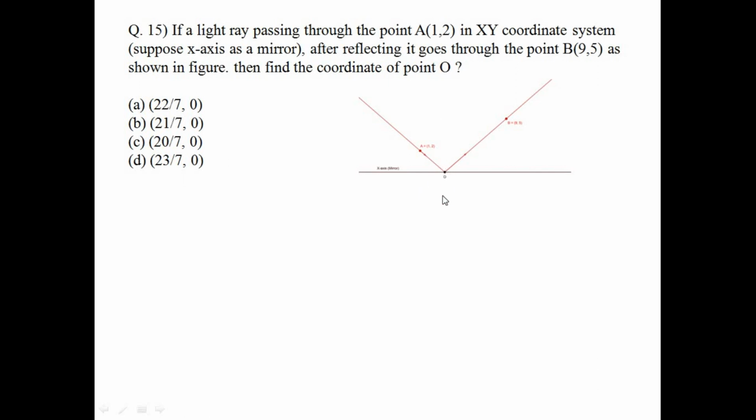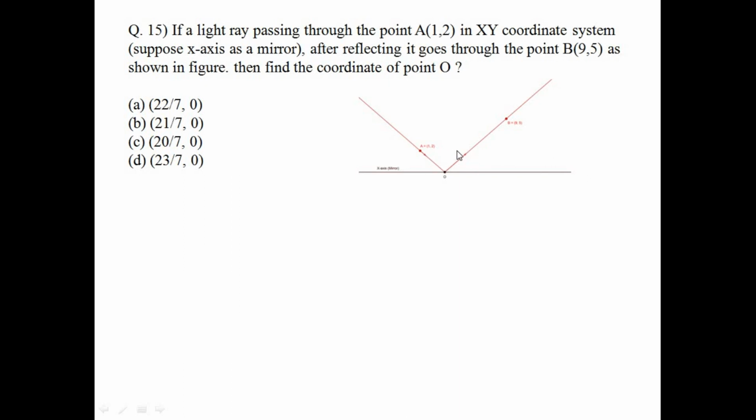We can see that the slope of this line and the slope of this line are the same in magnitude but different in sign. If this slope is m, then this slope is minus m, because you can see the angle here and the angle here are the same. The angles subtended by the lines from the x-axis, in the anti-clockwise direction, are both the same.